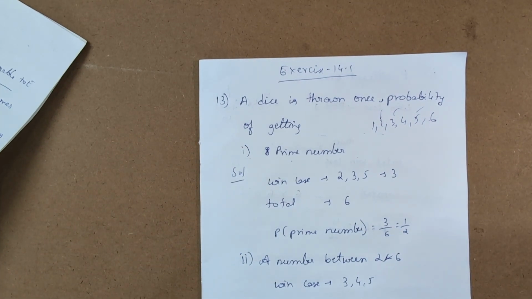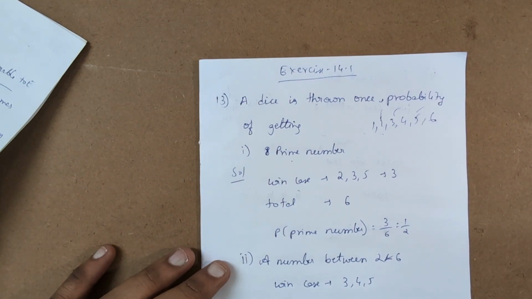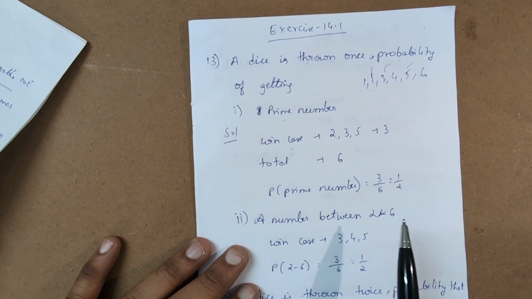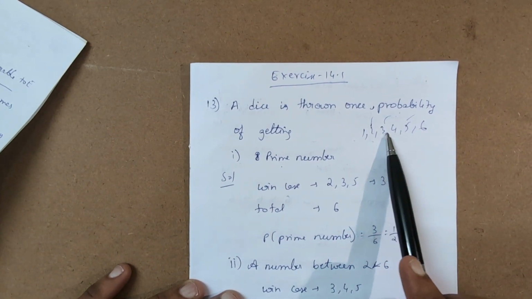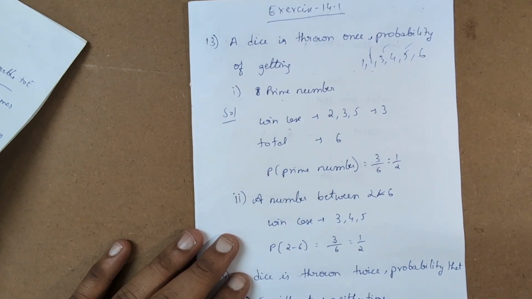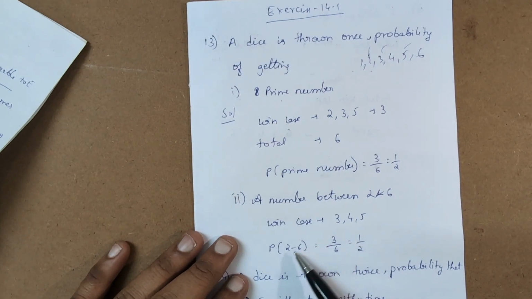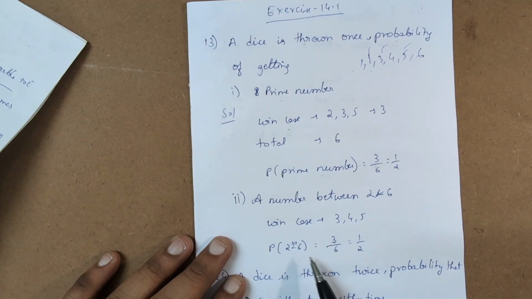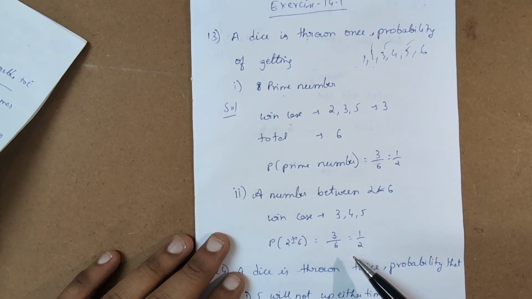So probability is a very easy chapter, we just need to understand how to get the winning cases and also how to get the total cases. If you are able to get these two, then it is simple, just the ratio of these two will give the final answer. See another question, they are asking for a number between 2 and 6. What are the numbers between 2 and 6 we have? We have only 3 values, that is 3, 4 and 5. So the winning case is 3. And the total cases, as we already know, is 6. So the probability of a number between 2 and 6, do consider it as minus 2 to 6, the values will be 3 by total 6, so 1 by 2.